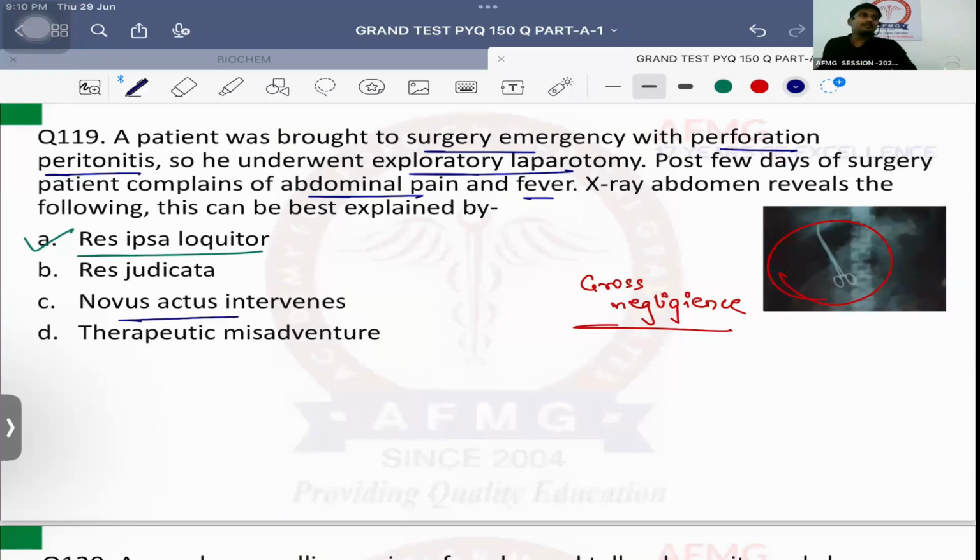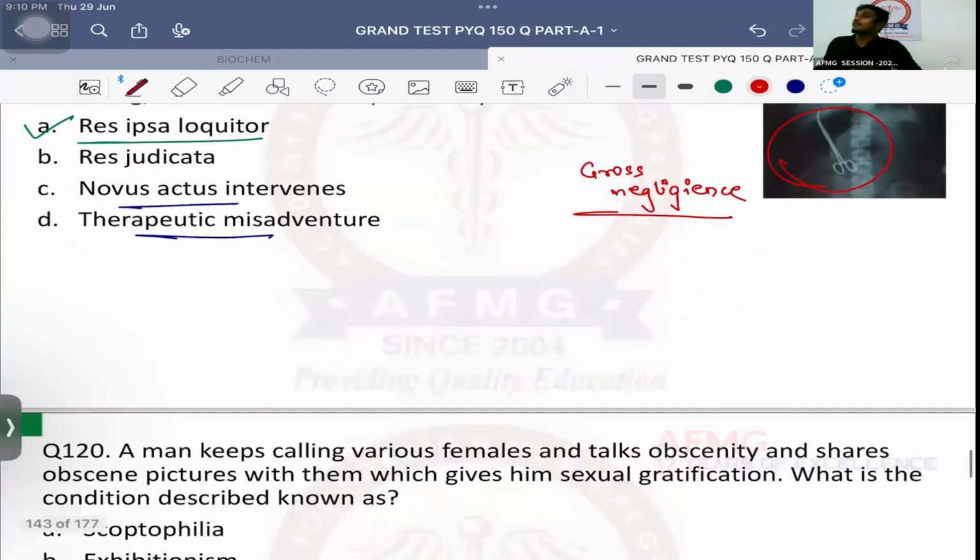Next is therapeutic misadventure. That means you were performing some surgery and during that surgery there was bleeding. That is a therapeutic misadventure that can happen during a surgery. For that you will take a consent before surgery definitely. But this cannot be done even after taking consent. Okay, you are to be punished under IPC section 304A.